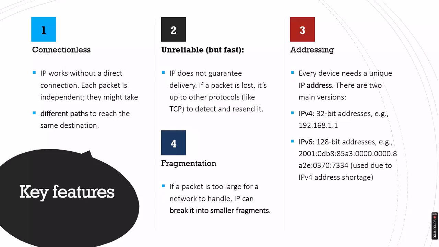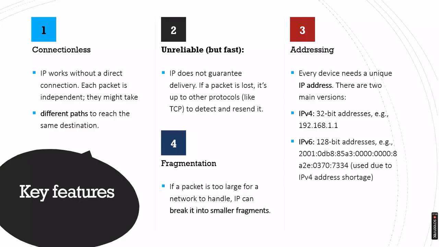And the third key feature is addressing. Every device needs a unique IP address. There are two main variants of addressing. One is IPv4 and the second is IPv6. IPv4 is now deprecated. It was a 32-bit addressing system. You can see an example on the board. Now it is deprecated because the internet has become a large community and there are millions and billions of users over the internet. So it is difficult to manage through IPv4 or the 32-bit addressing system. So IPv6 was introduced, which is a 128-bit addressing system, and it provides a very large, or we can say infinite, number of addresses to users, so that the data can be transmitted easily and reliably over the network.